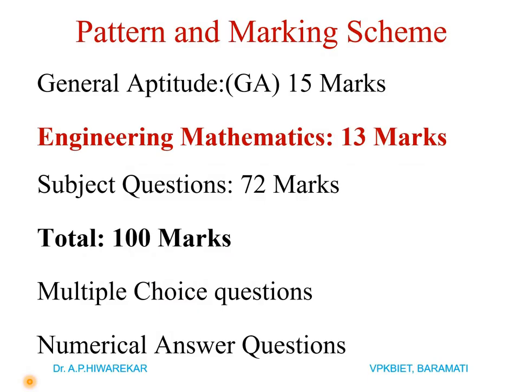Today we are going to discuss calculus for GATE examinations, and this is my lecture number 1 in this particular series. So, in the GATE examination, general aptitude test are for 15 marks and engineering mathematics is for 13 marks, and the examination paper will be of 100 marks as most of you are aware about it, and questions are multiple choice questions as well as numerical answer questions.